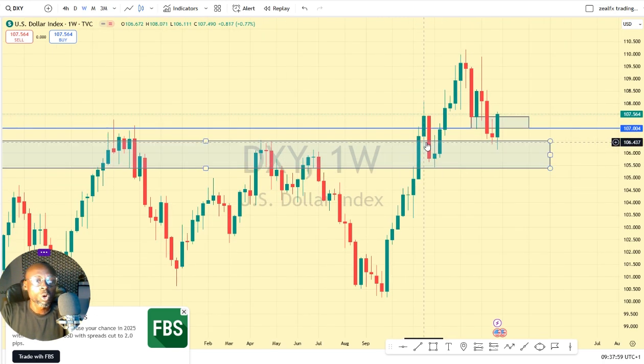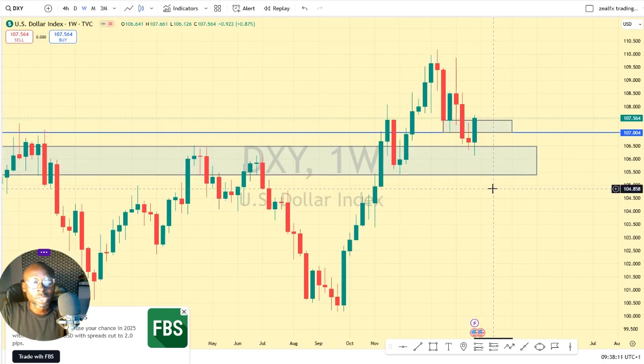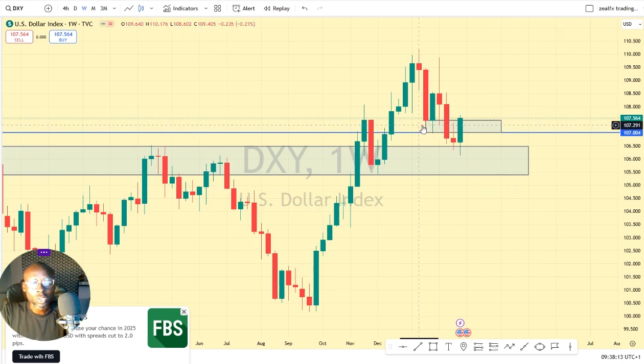Let's look at the structure of the dollar index. We can see we still have an uptrend structure, in which we have a series of higher lows. So long as we have this series of higher lows on the dollar index, we expect the dollar index to resume its uptrend movement now, because price has closed above this previous resistance, this previous support that turned to what?